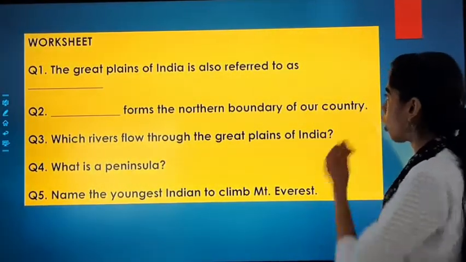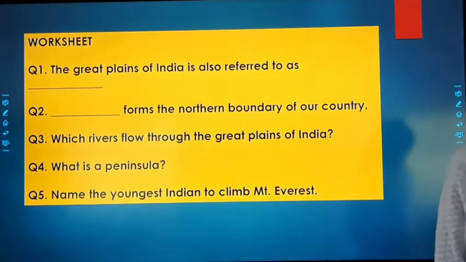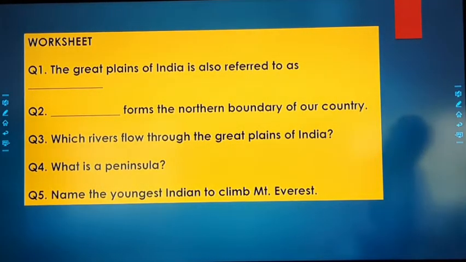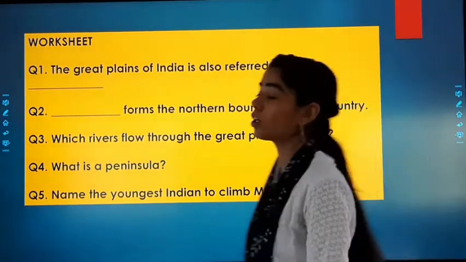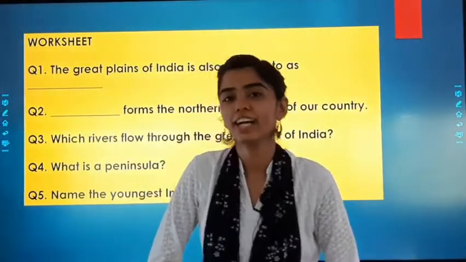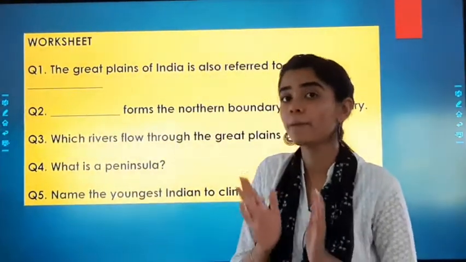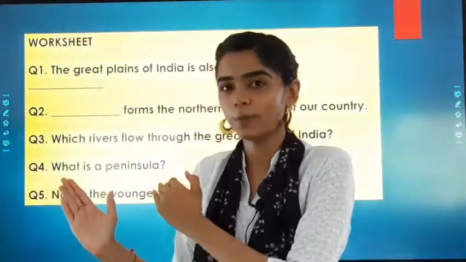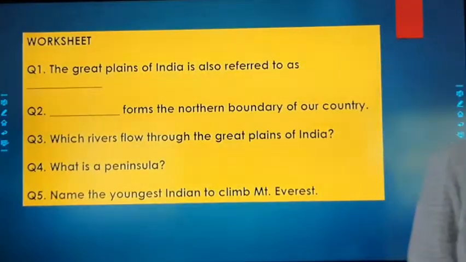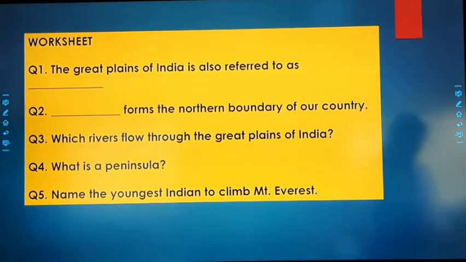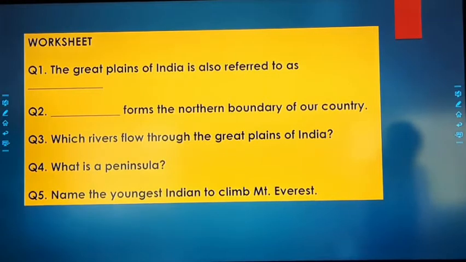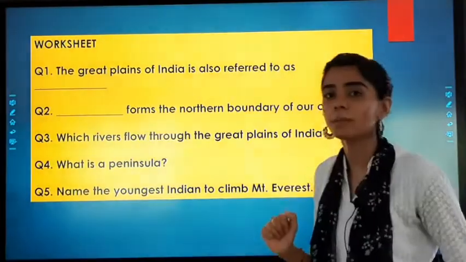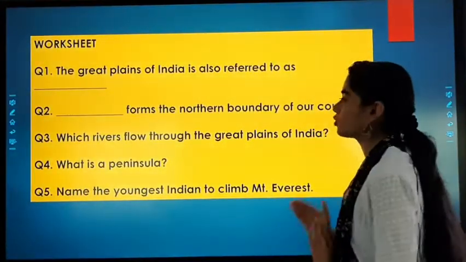The Great Plains of India is also referred to as dash. Now, what are they also referred to as? They are referred to as Gangetic Plains. Why? Because the river Ganga flows from them. Okay. Then, the next one. Dash forms the northern boundary of our country. The great Himalayas form the northern boundary of our country.